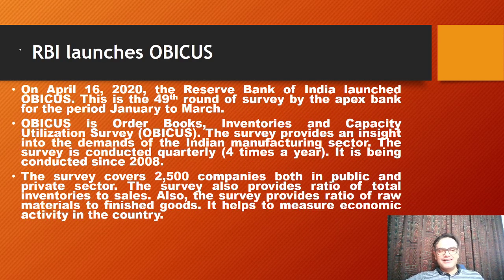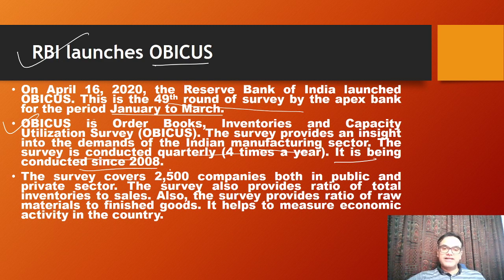Then next current affair, RBI launches Abacus. So what is this? First let's see the acronym, what it stands for. It is Order Books, Inventories and Capacity Utilization Survey. Now on April 16, 2020, the RBI launched Abacus. This is the 49th round of survey by the Apex Bank for the period of January to March. What does the survey do? The survey provides an insight into the demand of the Indian manufacturing sector. The survey is conducted quarterly, that is 4 times a year, and it has been conducted since 2008. Right now it was in news, that's why you should know about it.